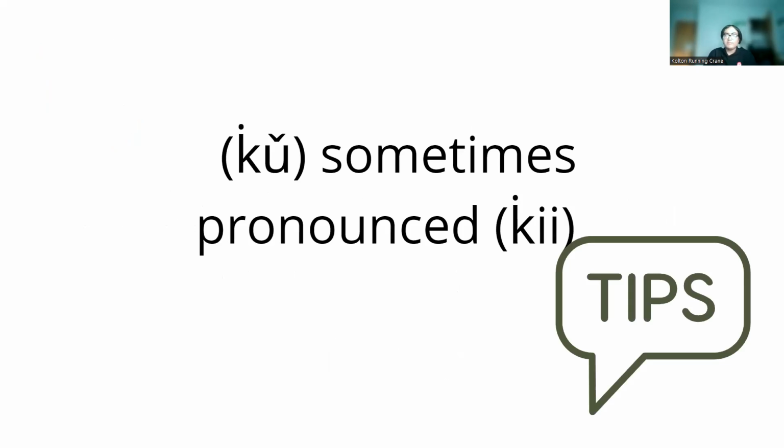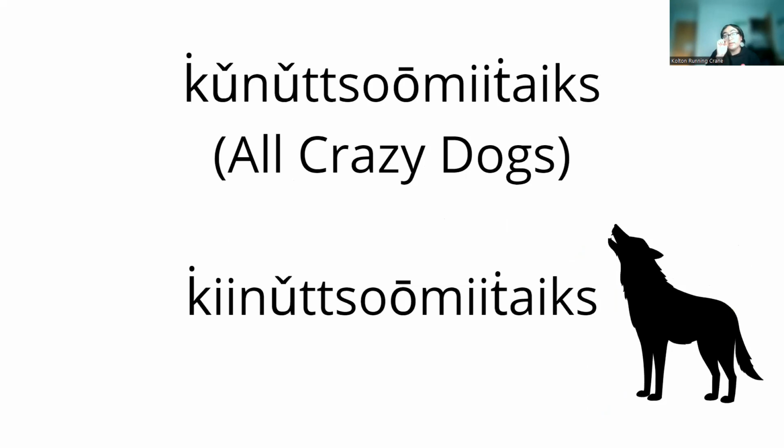And a pronunciation tip in Blackfeet is sometimes the sound ga is pronounced gi. And I'm not really sure why that is. It's just kind of one of those things, a kind of a phenomenon, I guess you could say, that ga is sometimes pronounced gi. An example of that is the society Kanatsumi takes, which is the word for the crazy dog society.